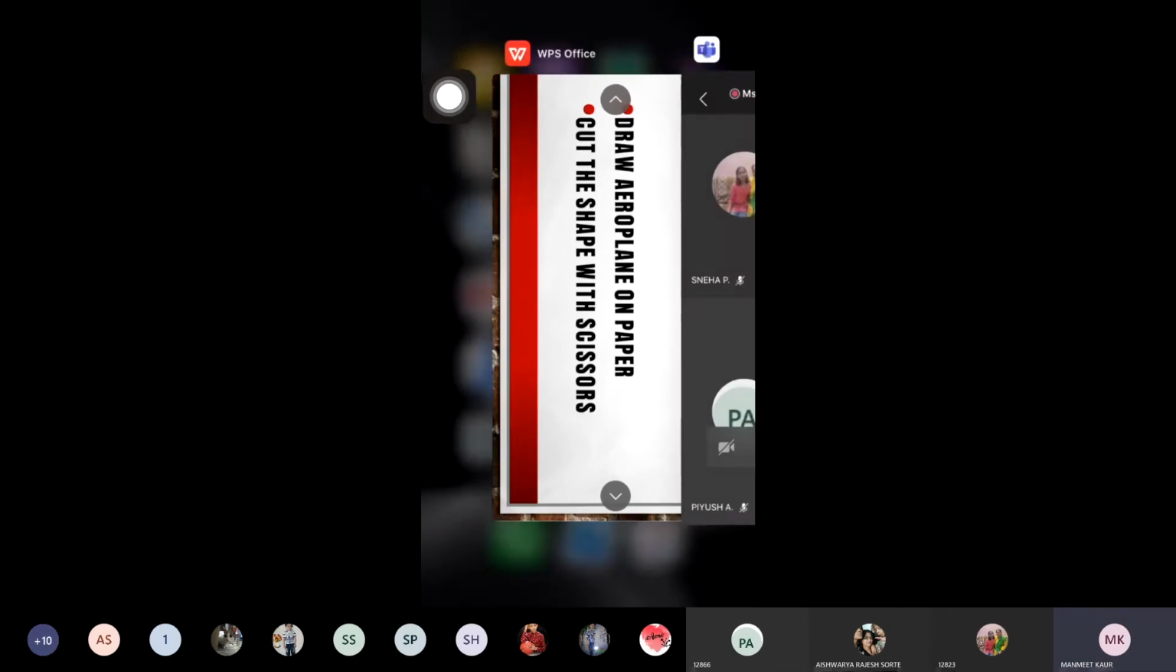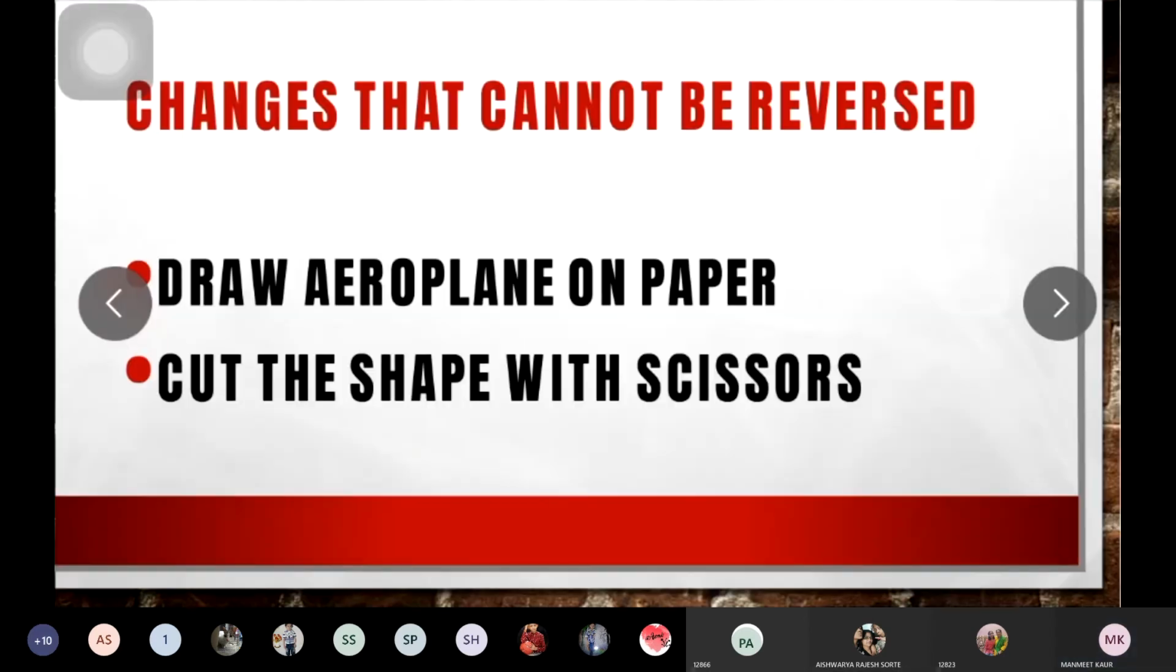Changes that can be reversed. Okay, so what you have to do is draw an aeroplane on paper. Then you have to cut that aeroplane with scissors. I will show you the diagram.